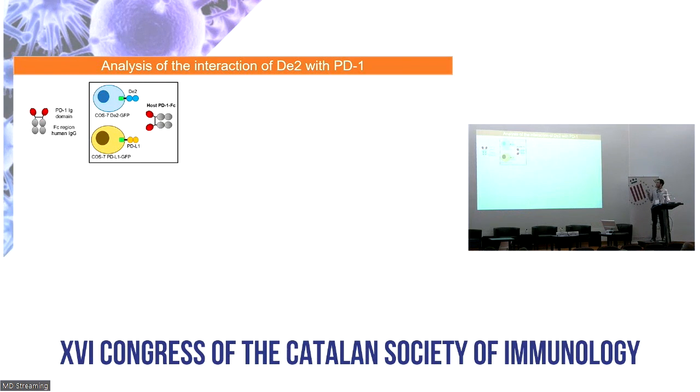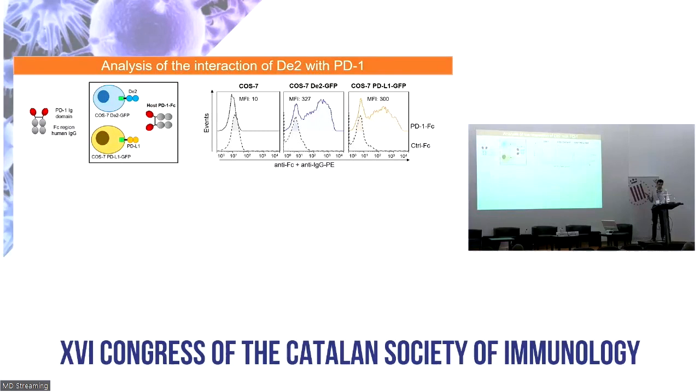We then investigated the capacity of V2 to interact with the PD-1 receptor. To this end, we generated a soluble fusion protein formed by the Ig domain of PD-1 and the Fc region of the human IgG, and analyzed this interaction with COS7 cells expressing either D2 or host PD-L1 with a GFP tag. By flow cytometry, we observed that the viral protein D2 efficiently interacts with the receptor PD-1 in a similar fashion to that observed for the host PD-L1.